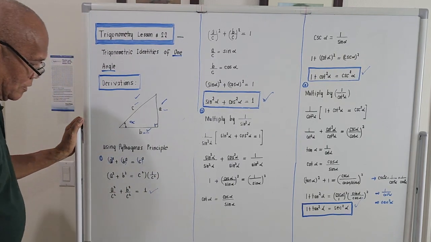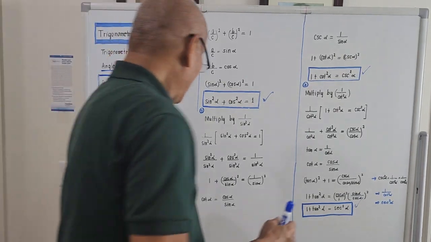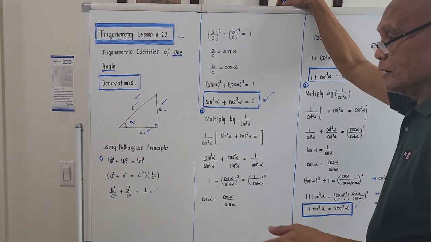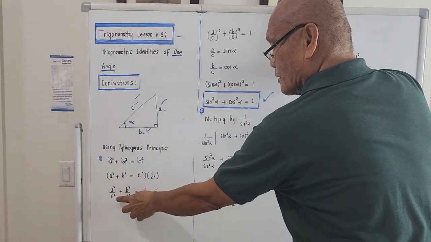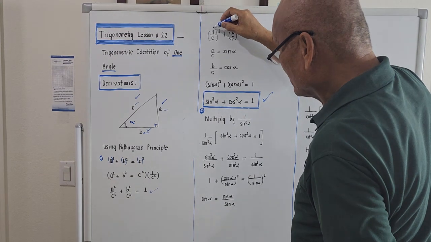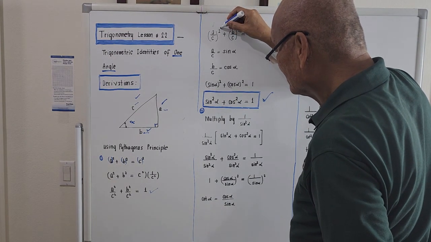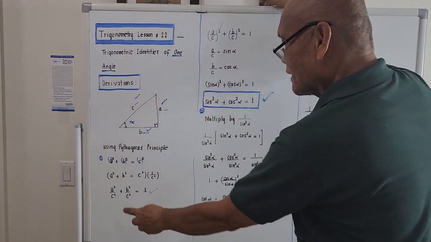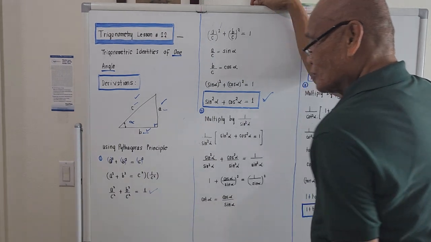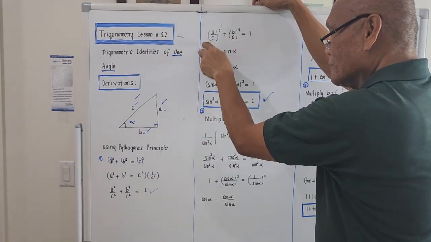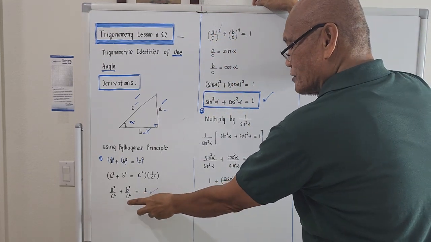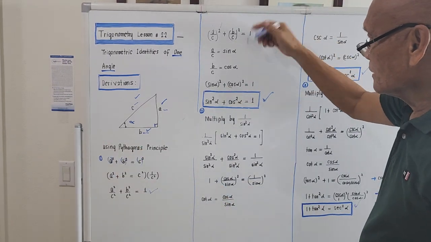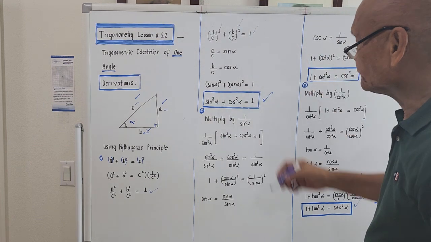So what's next? This will now become the first one. We use our knowledge of the so-called laws of exponent. That is, the power here is 2, the power here is 2. So we'll just take the ratio a over b under the same power 2, right? Because a over c quantity square is actually, if we try to expand this one, a square plus c square. So we could rewrite the first one as a over c quantity square. And the second one, still, the powers are 2 for both the numerator and denominator. So we will just take the ratio b over c quantity square, and this should be equal to 1.